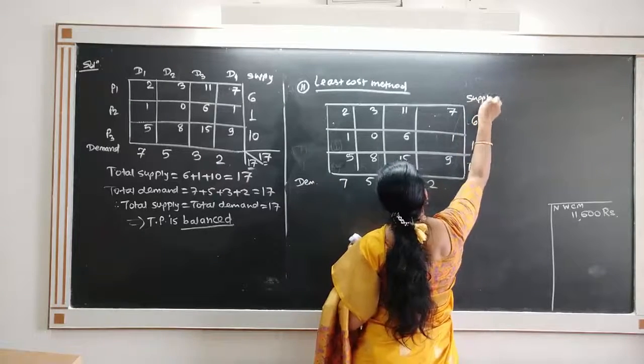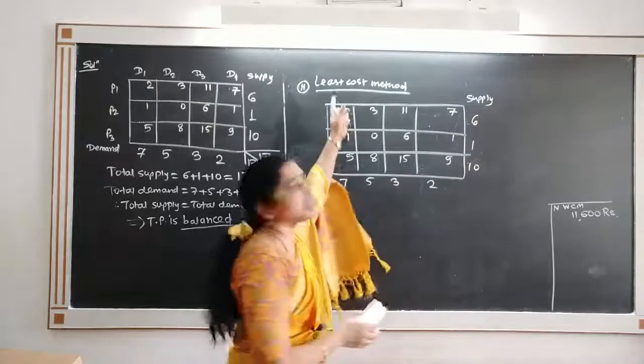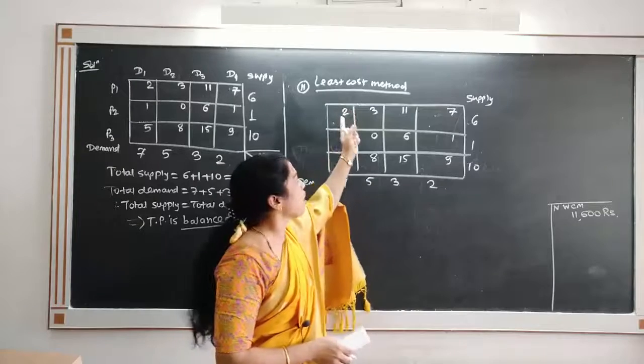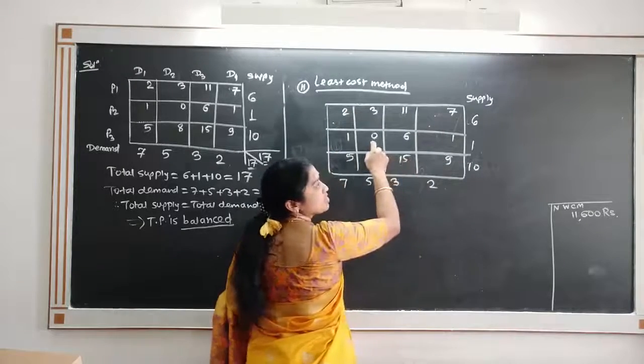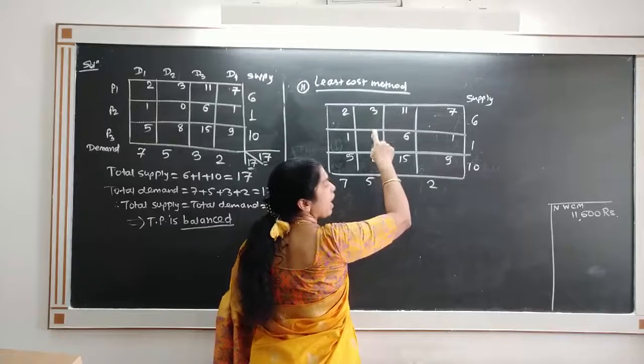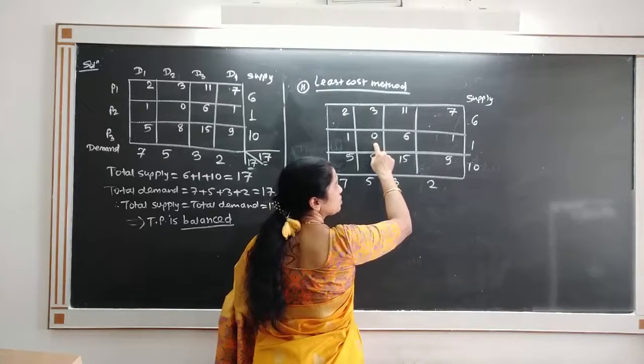Now see, in the table, as the name suggests, we have to look for the least cost. Which is the least cost in the whole table? In this table, 0 is the least cost. So we allocate as much as possible to this 0.